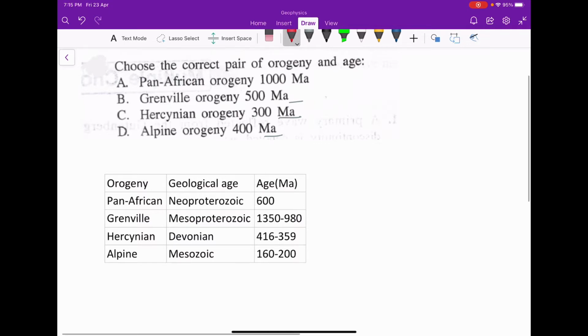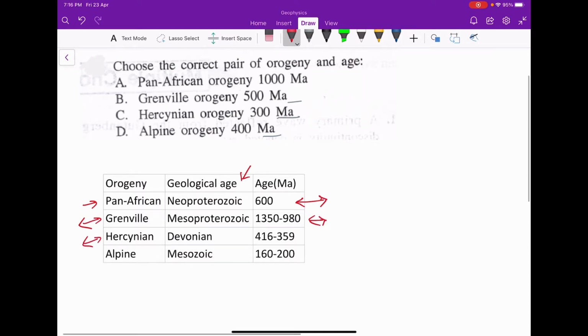for the correct option, you have to know all the ages of the orogenies and the geological ages they belong to. The first one is Pan-African and the age is about 600 million years. Next is Grenville, which belongs to the Mesoproterozoic, about 1350 to 980.